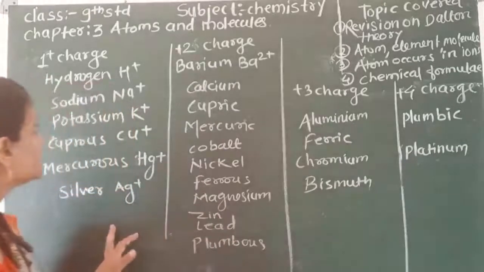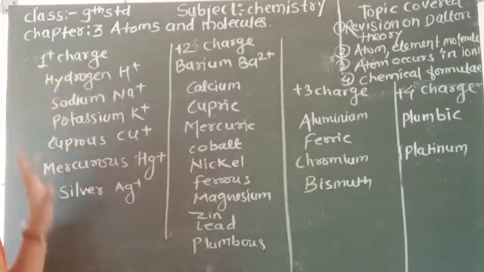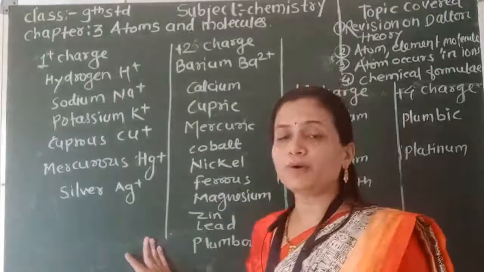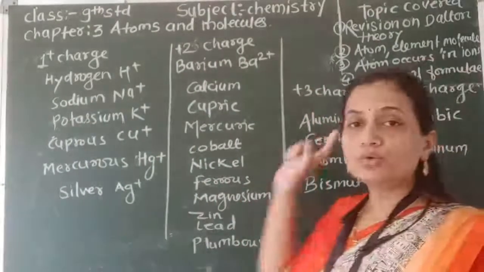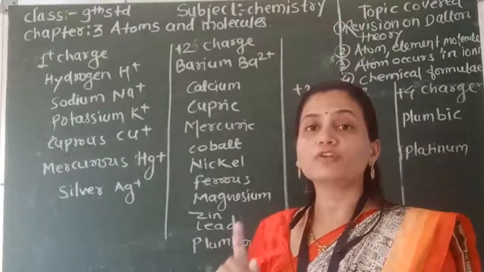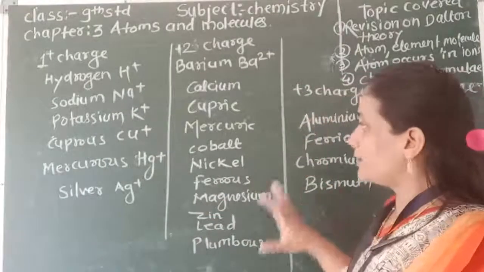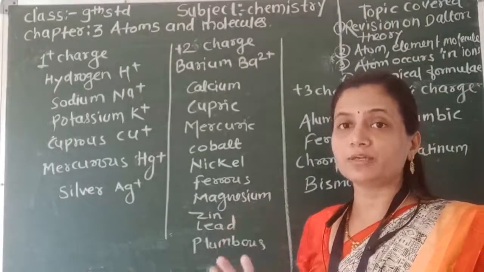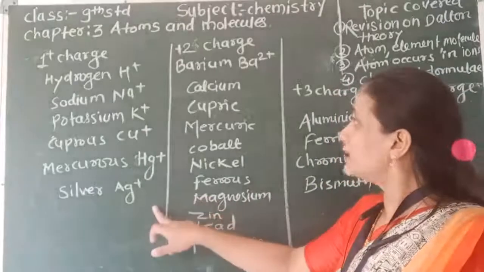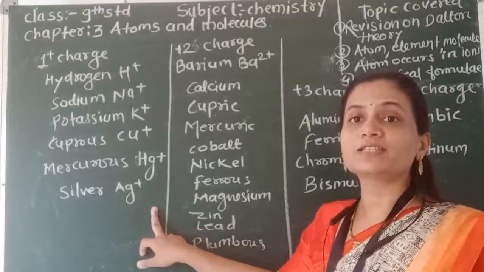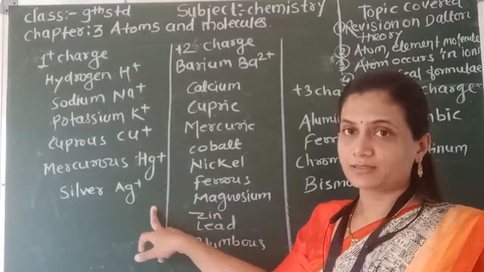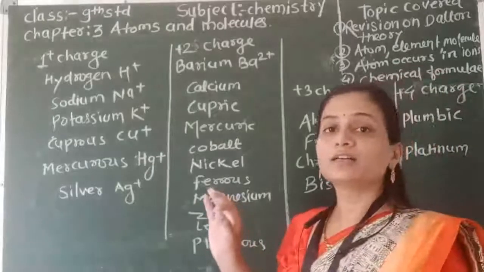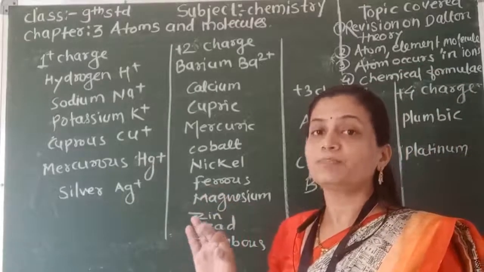So let's see this. These charges are very important to make a chemical formula. Mostly this is asked in examinations for 4 or 5 marks. Charges are important to remember. You have to learn them a number of times so that they are fixed in your mind. You must remember the symbol as well as the charge on the elements.